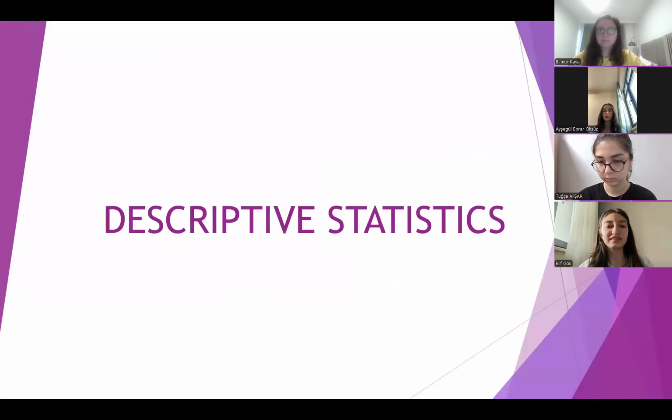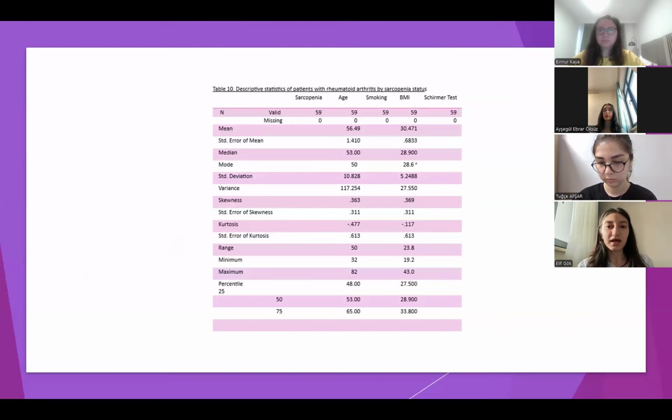I will continue with the descriptive statistics of the study. For the age, mean value is 56.49. Average age value is 56.5. Standard deviation is 10.8. Minimum age value is 32. Maximum age value is 82. Range between minimum and maximum age values is 50. When we look at the percentile, half of the patients' ages are under 53.